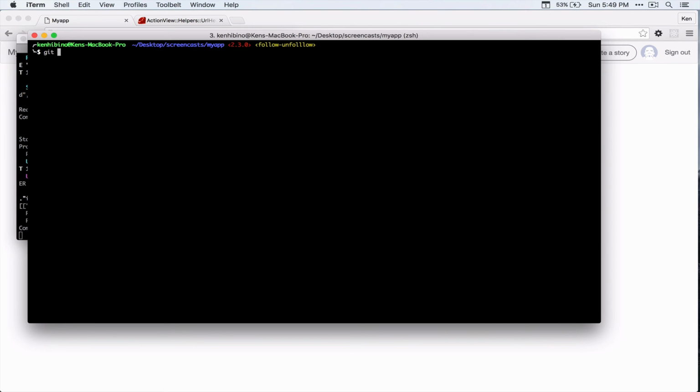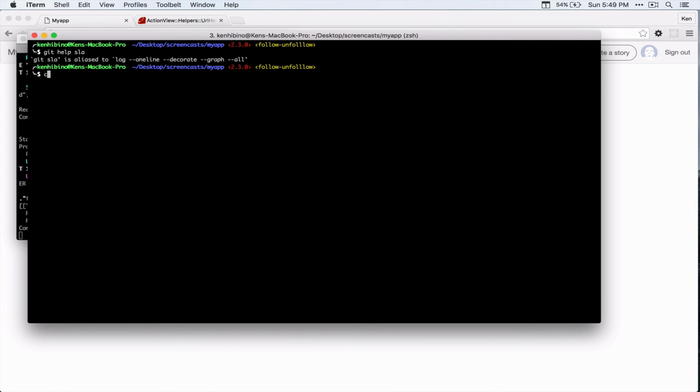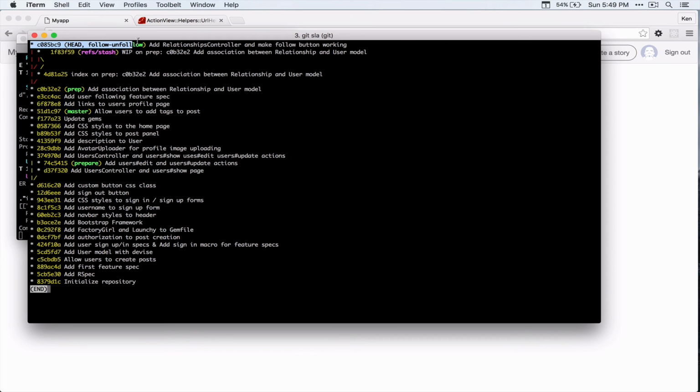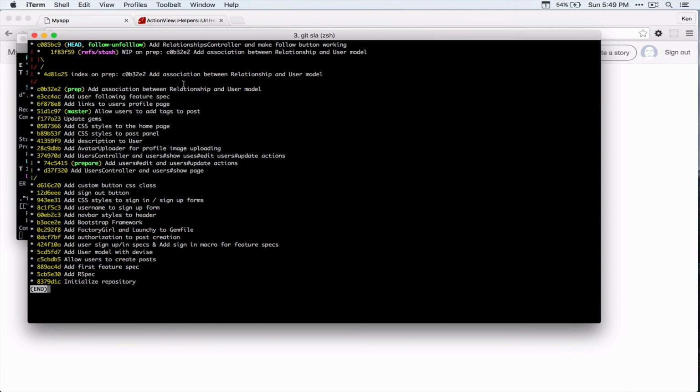I can just show what it stands for: it's an alias of git log with these flags or options, and if I run that, I can see a nice formatted git log, and I can see this unfollow branch. And I can just kind of squash that. I don't want to have too many git commits for this feature.